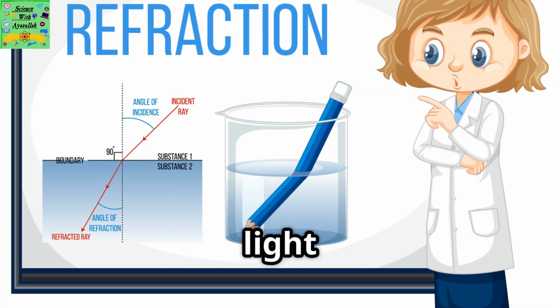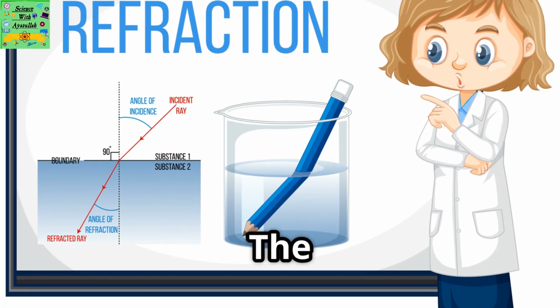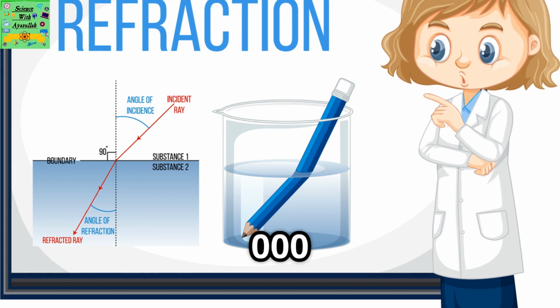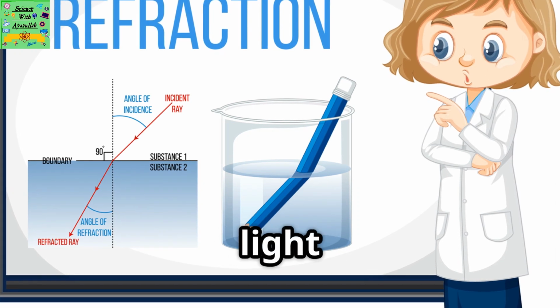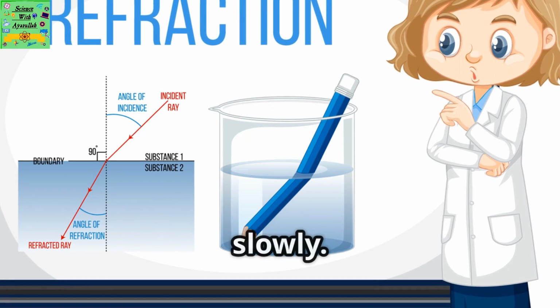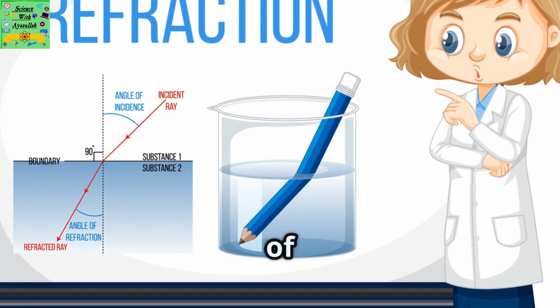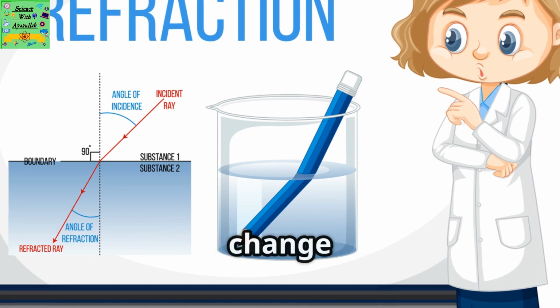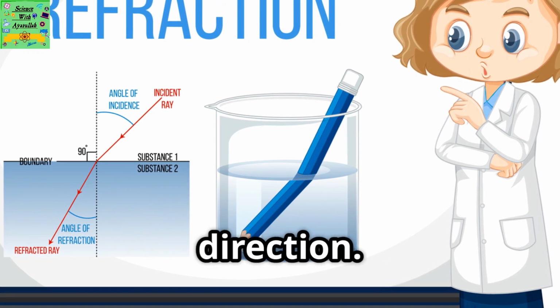You will remember that light travels very fast. The speed of light in air is 300,000 kilometers per second. When light passes from air into water or glass, the light travels more slowly. The table shows how the speed of light changes according to the medium. The change of speed can cause the light to change direction.